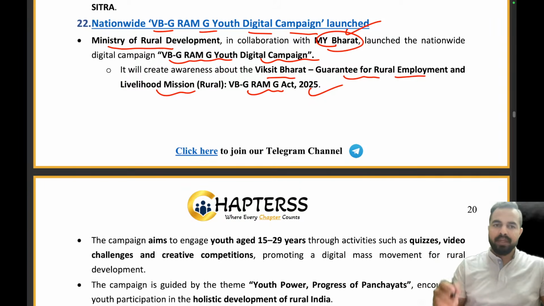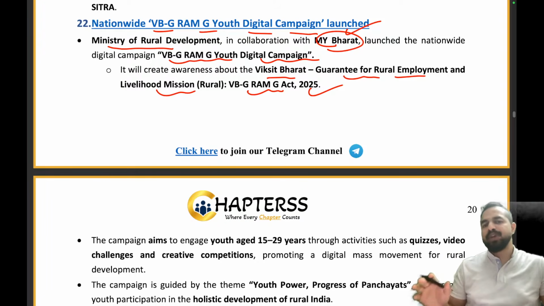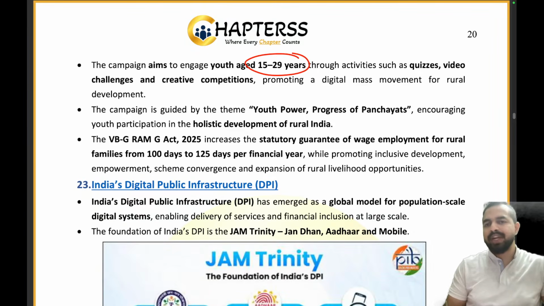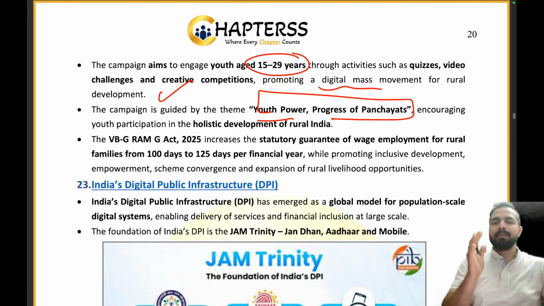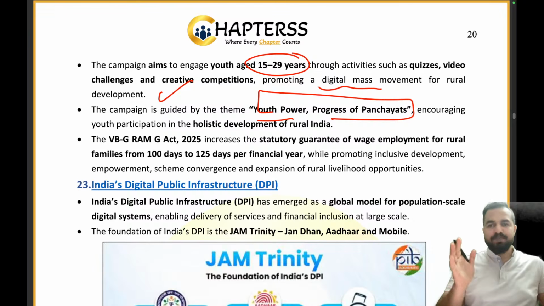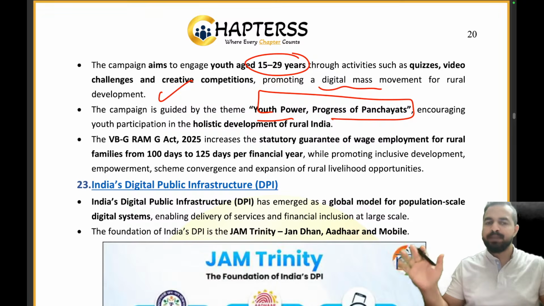Don't worry about it. It will be creating awareness about the Viksit Bharat Guarantee for Rural Employment and Livelihood Mission, VBG Ramji Act 2025. The campaign aims to engage youth between 15 to 29 years through activities promoting a digital mass movement for rural development. The campaign is guided by the theme Youth Power Progress of the Panchayats, which encourages youth participation in the holistic development of rural India. Right? So, Youth Power Progress of Panchayat is basically the theme for this particular campaign.